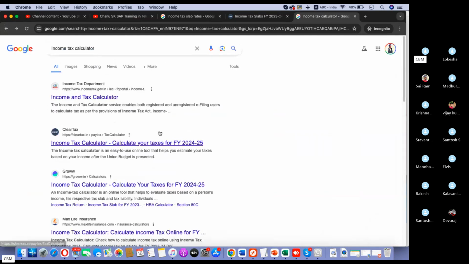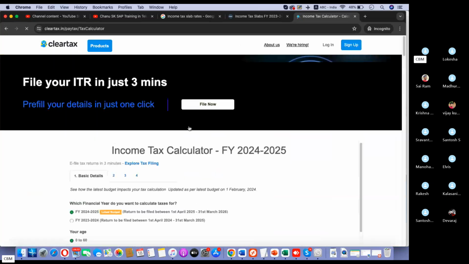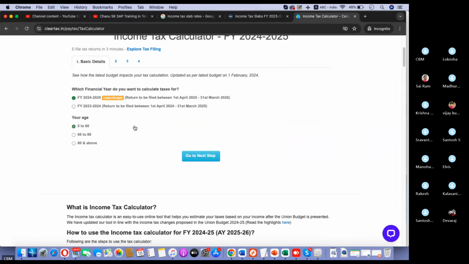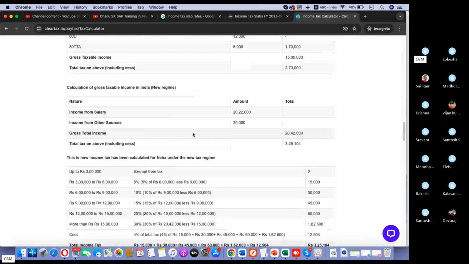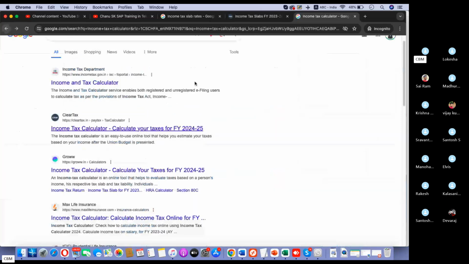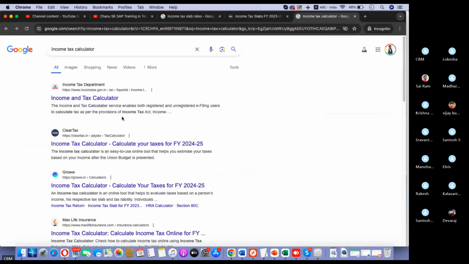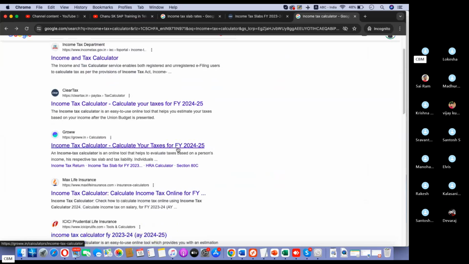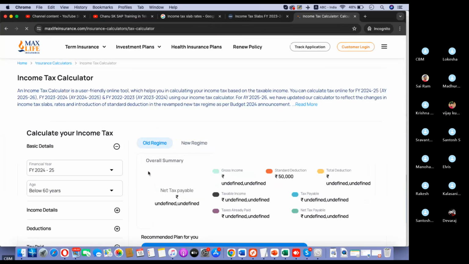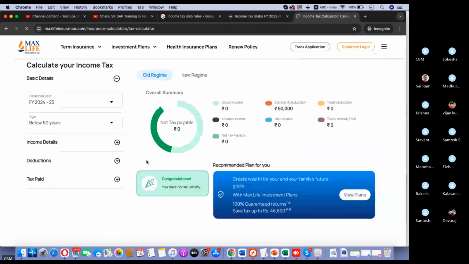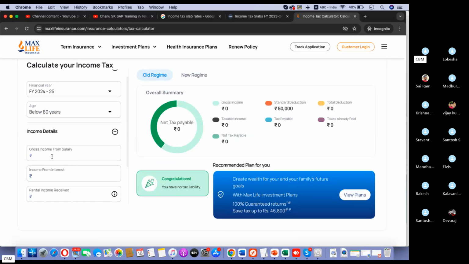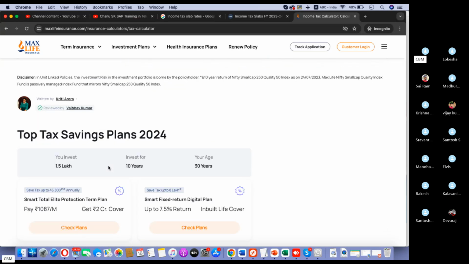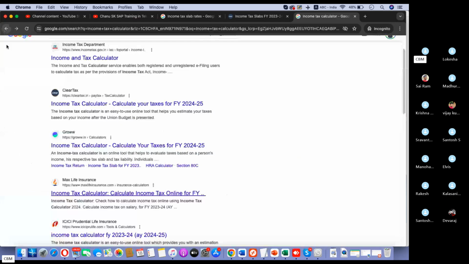Okay. Income tax calculator. Here also you can calculate. Some tax calculator. So your salary.